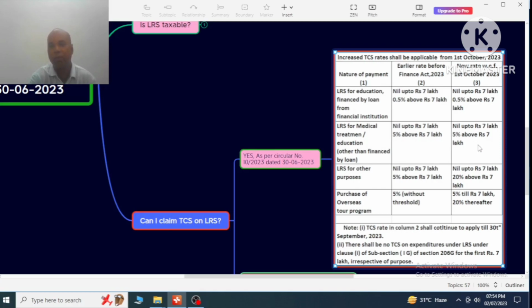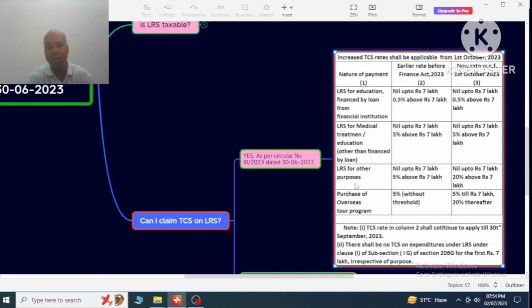After 1st October 2023, under the Finance Act 2023, up to 7 lakhs the TCS is nil, but above 7 lakhs 5% of the remittance will be treated as TCS.